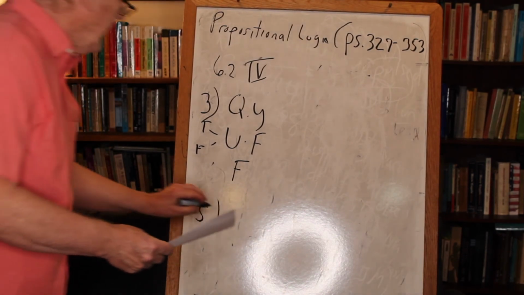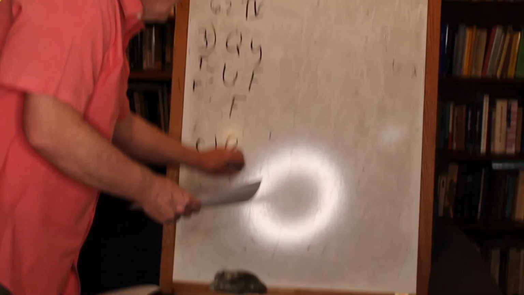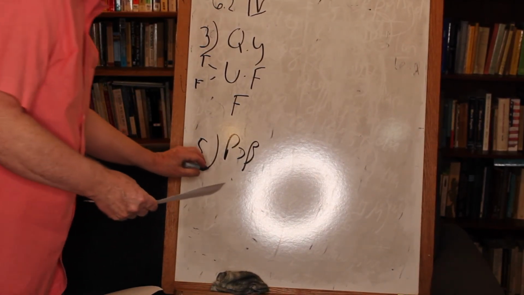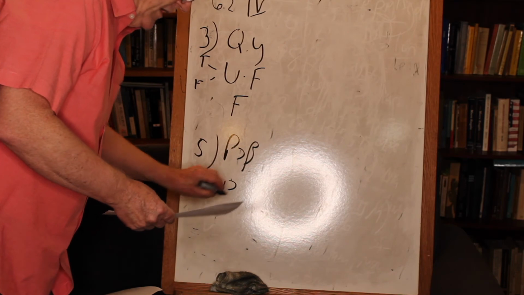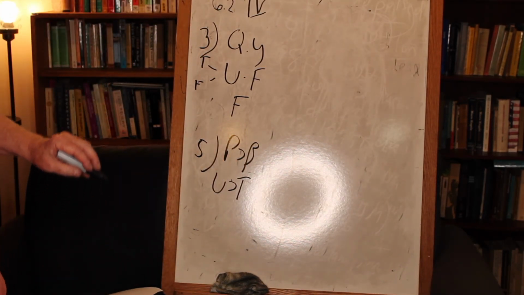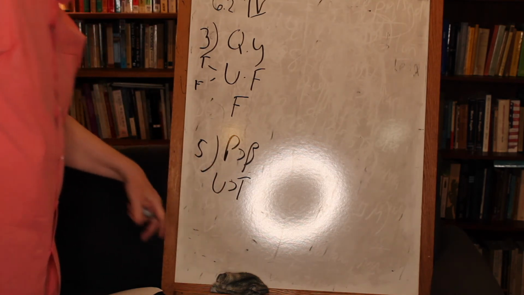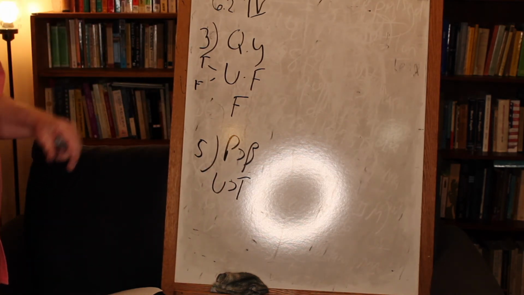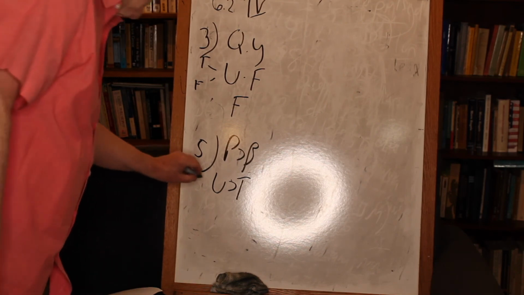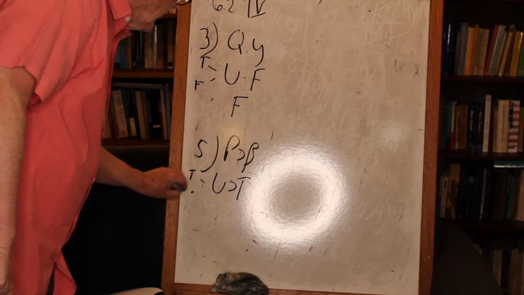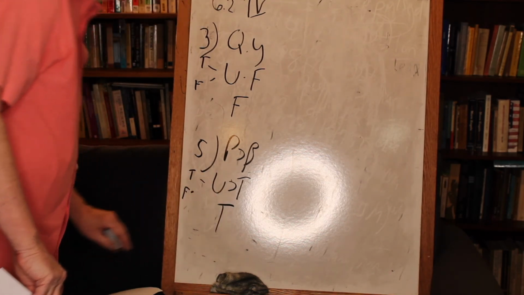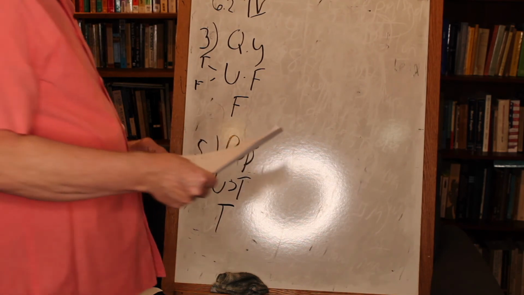Okay, so let's try number 5. Number 5 says P implies B. Okay, and we're told here again P, we're going to let that equal unknown, implies true. You should see this already. If you have true in the consequent of a conditional statement, that is to say a statement that makes use of a horseshoe, it's automatically true. No matter what this is, and it can only be true or false, right? Doesn't matter. If it's true implies true, that's true. False implies true, still true. It's true.